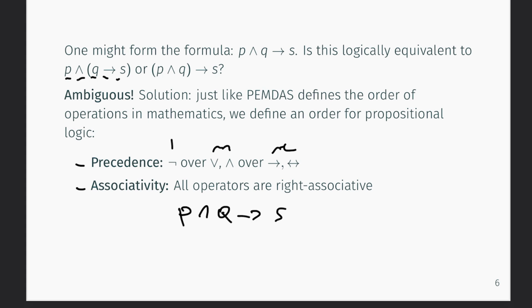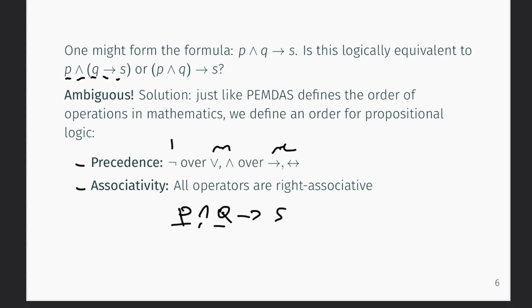So now the question is, did we actually need to use parentheses if we use the precedence and associativity rules like defined here? So we see conjunction, and it has a stronger grouping or higher precedence than implication, so we need to perform it first. Remember that conjunction takes two operands, one at the left-hand side and one at the right-hand side.